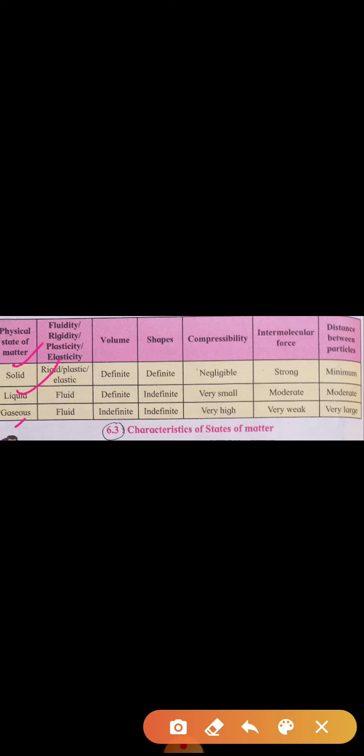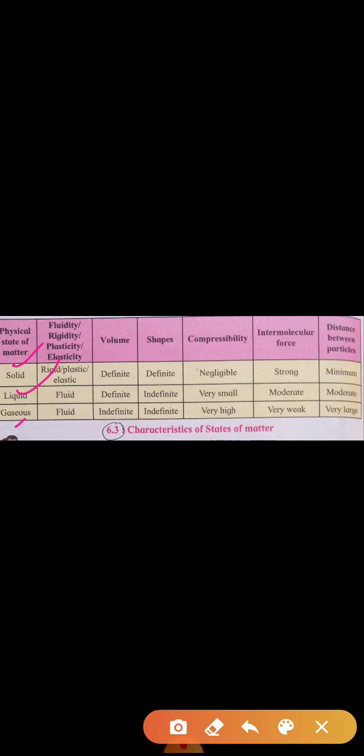So remember, what are the characteristics of solids? Rigidity, plasticity, elasticity. Solids have definite volume, definite shape, and negligible compressibility. Intermolecular forces are strong in solids, and the distance between the particles is less. What are the properties of liquids? Liquids have the property of fluidity. Liquids have definite volume. Liquids have indefinite shapes. Liquids have very small compressibility. Intermolecular force is moderate, and the distance between the particles is more than in solids.